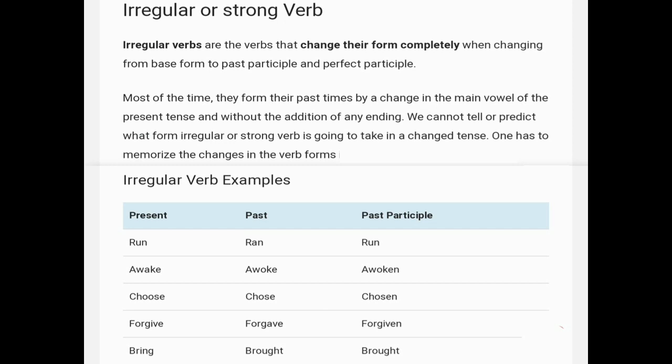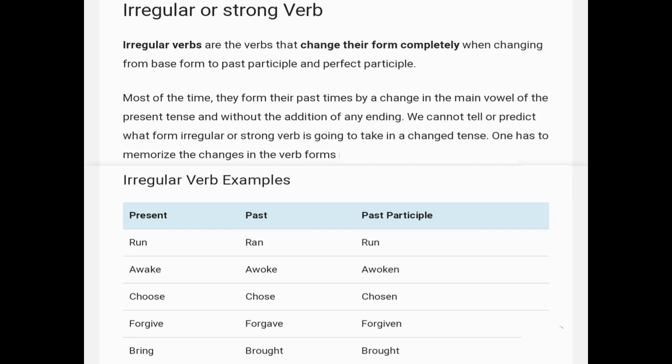So unlike the regular verb, irregular verb changes its form completely when converted to past tense or past participle. So you have to memorize different irregular verbs in their past tense and past participle forms. Here are some examples of irregular verbs in present, past and past participle forms. First is run, ran, run.